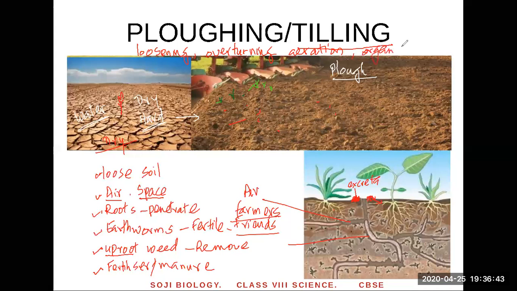That's the definition. And don't miss out the key points: it loosens the soil, it overturns the soil, it allows more air in, allows more organisms to live inside. So these are the benefits of plowing, and that's a definition for plowing.